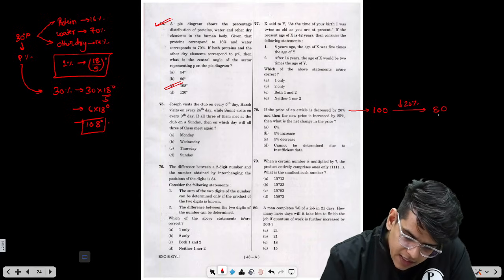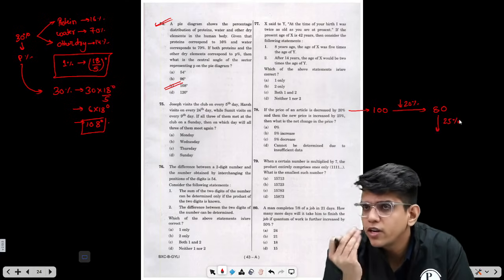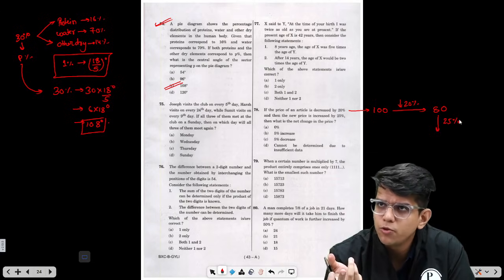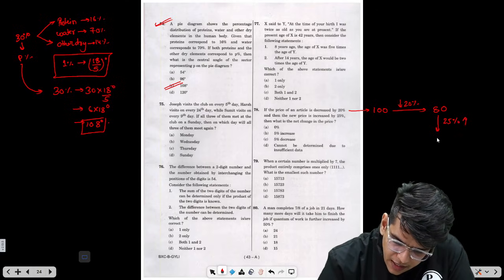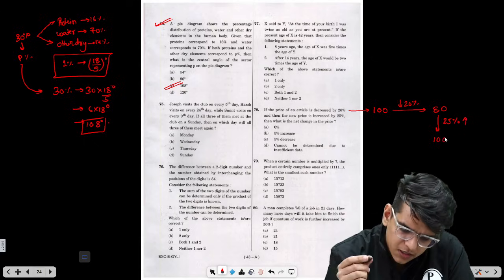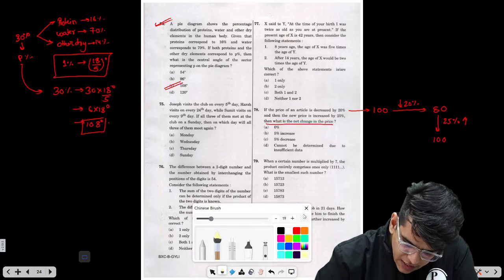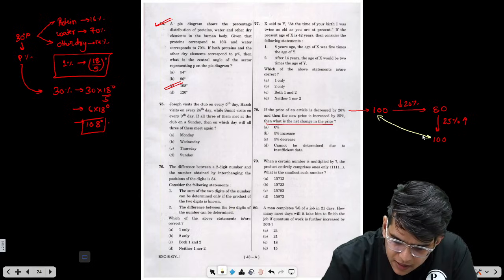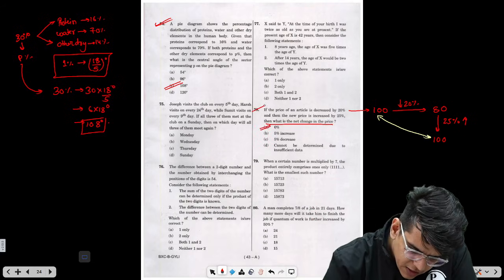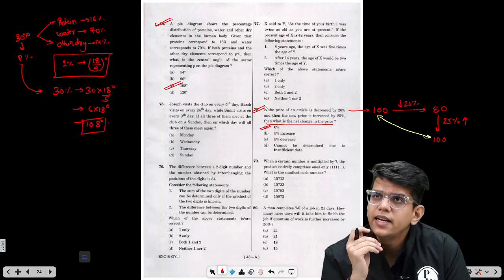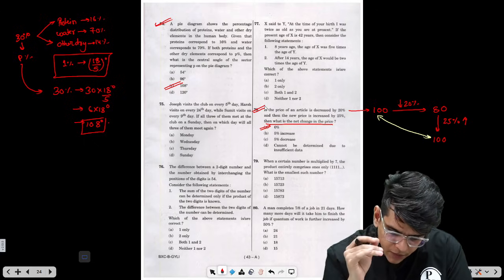And then the new price is increased by 25%. Now, when you increase 80 by 25%, 25% of 80 is nothing but 1 by 4 times, right? 80 by 4 is 20. So what you are doing is increasing this by 25%. It again becomes 100. Then what is the net change in the price? Initially, we started with 100 and finally it becomes 100. So percentage change is nothing but 0%. So you can solve 78. Very easy question. The net change is nothing but 0%.